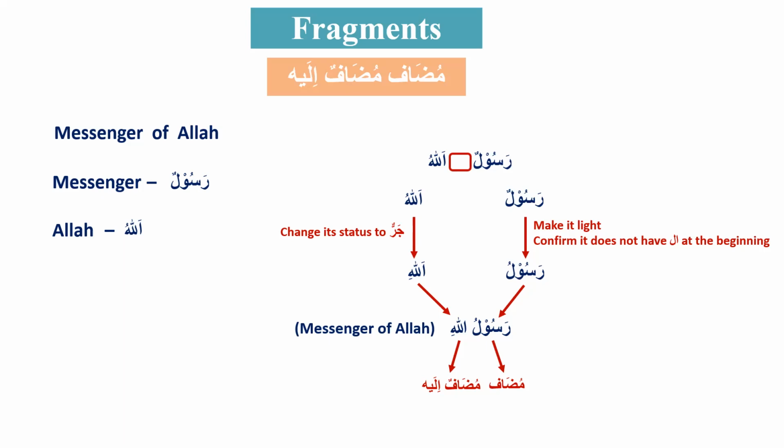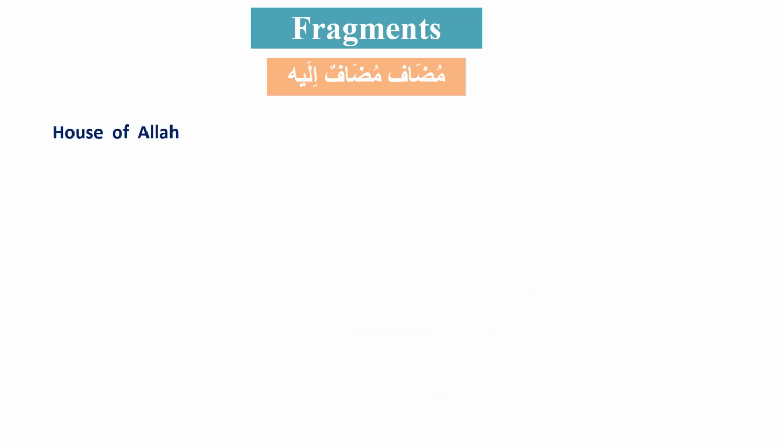All right. So we are going to do this exercise again with some new words, inshallah. So the next phrase is house of Allah. House in Arabic, the word is baytun. And Allah is obviously Allah. So we're going to do the same exercise.